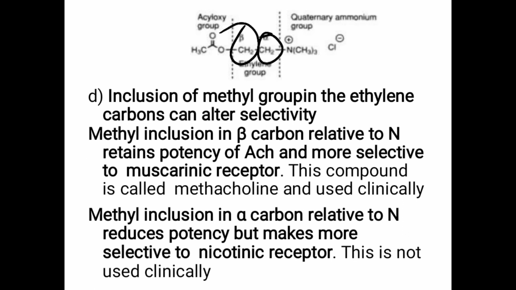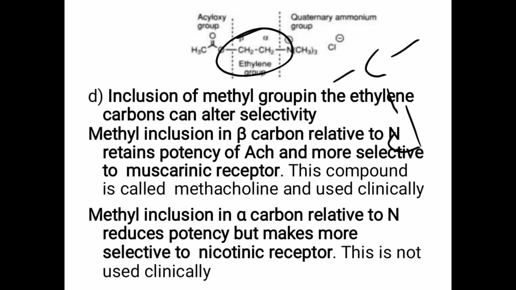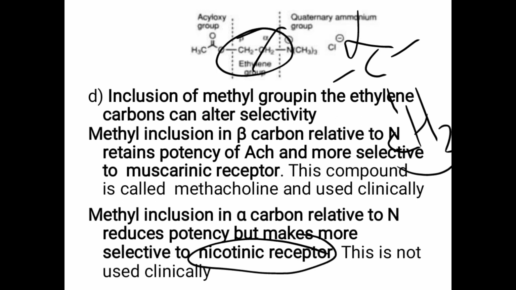So what happens? Two ethylene groups are present. If we add the methyl group at the alpha carbon, then the potency decreases and selectivity towards the nicotinic receptor increases. If we add this CH3 group to the beta carbon, then the potency or activity is retained, and it becomes more selective towards the muscarinic receptor.